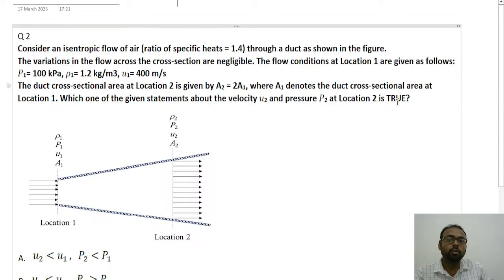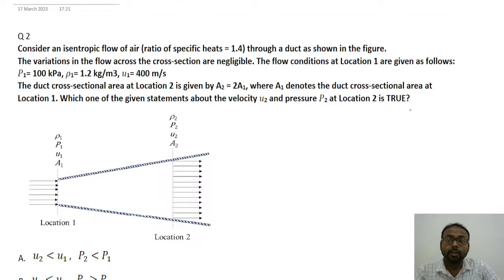Now this is again for the 1 mark question. Here consider an isentropic flow of air with a specific heat ratio of 1.4 through a duct as shown in the figure. The variation in the flow across the cross section is negligible. The flow conditions at location 1 are given as follows.